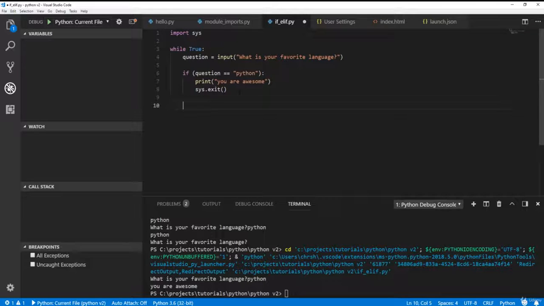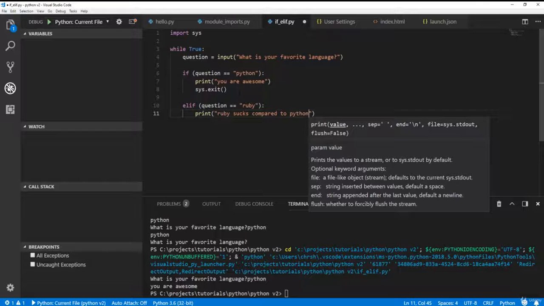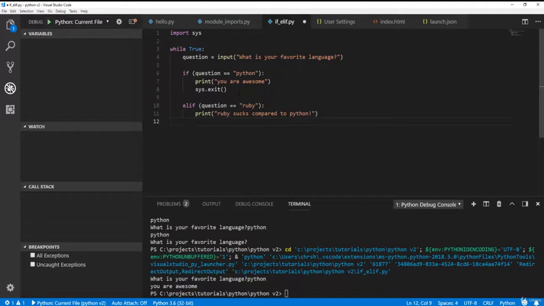Now let's look at how we can do elif. Let's say elif question equals Ruby, and we'll print Ruby sucks compared to Python. We'll just keep bouncing around until they say Python.